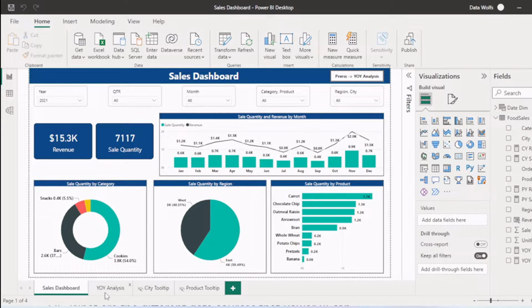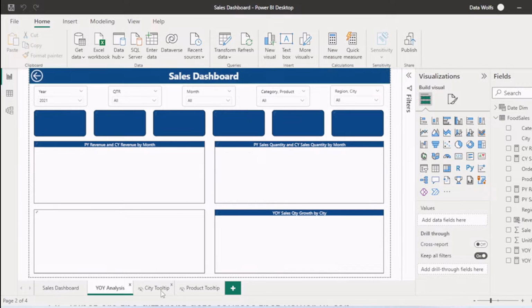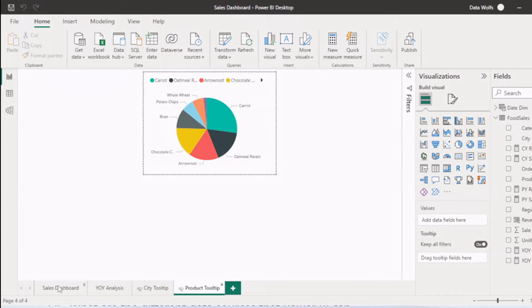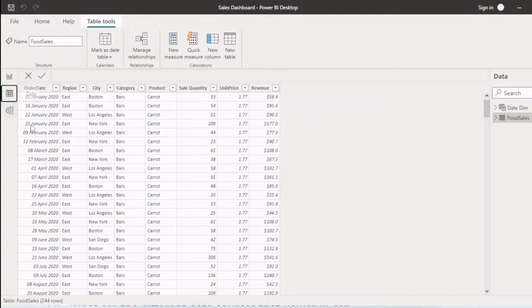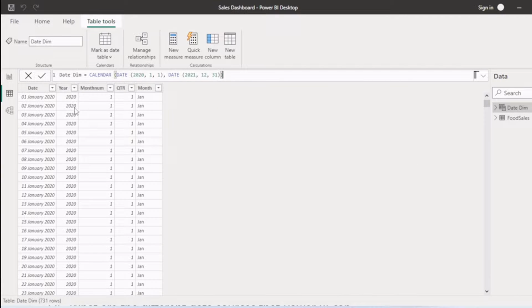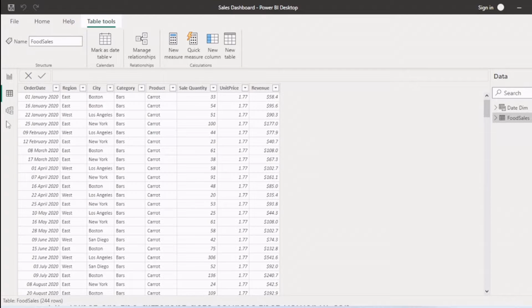Like first is sales dashboard, then YOY analysis, CT tooltip, and product tooltip. And in data view, you can see the complete data. So there are 2 tables. One is date table. So we can see the data of date table, then food sales table.